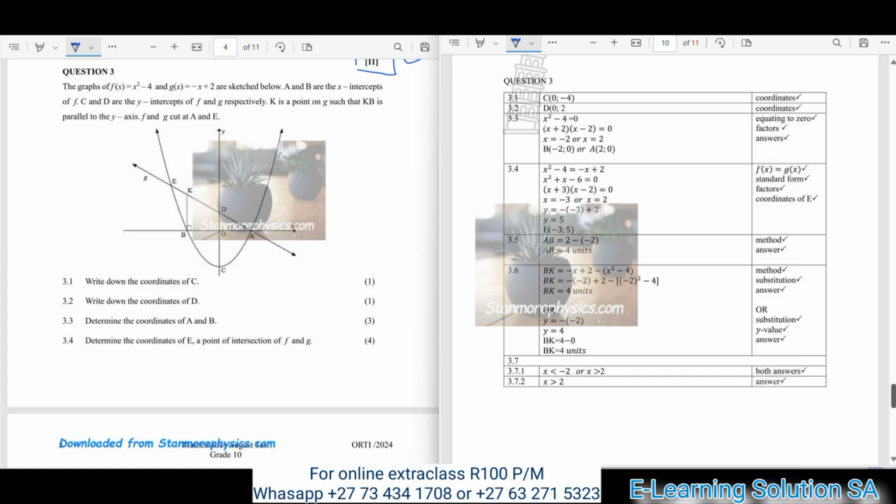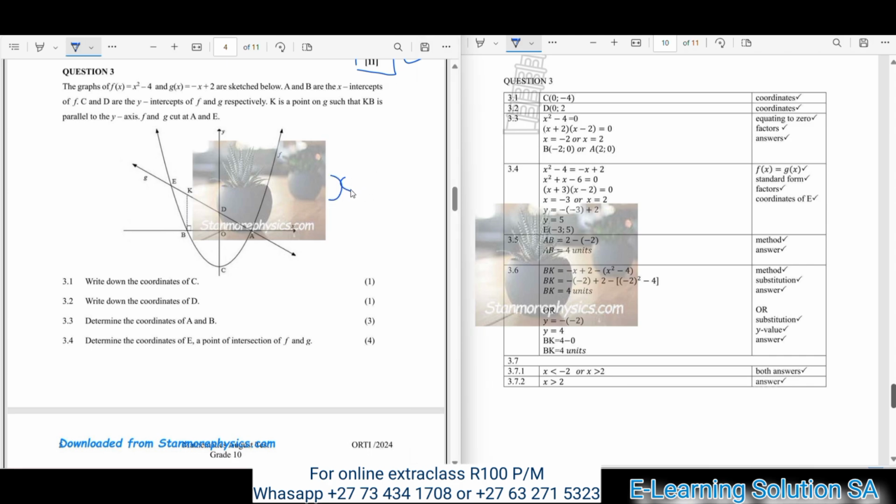K is a point on g such that KB is parallel to the y-axis. f and g cut at A and E. So you must make sure that you read that first statement and understand it. Then you study this graph so that you may have a clear understanding of how you should approach your questions. Okay, now let's move down to the questions.